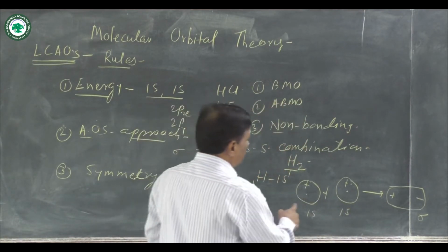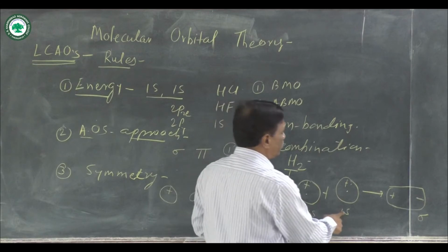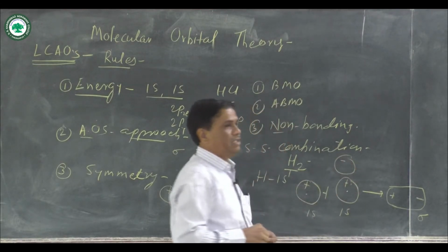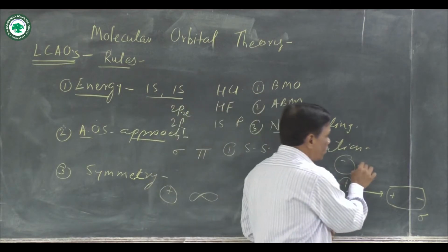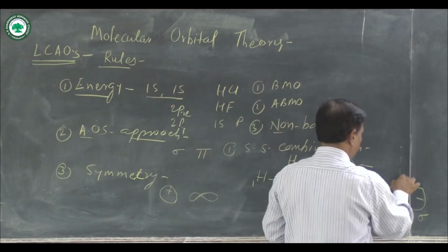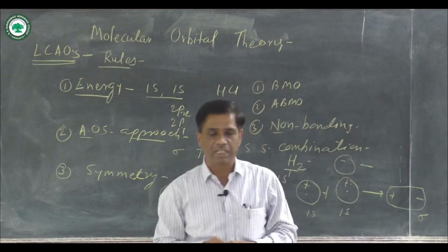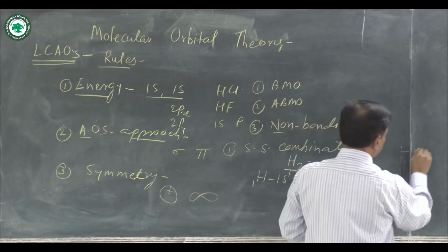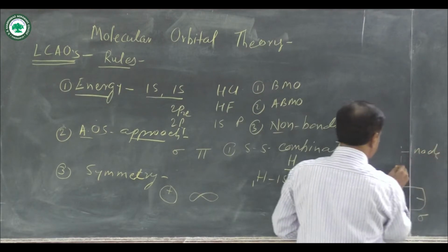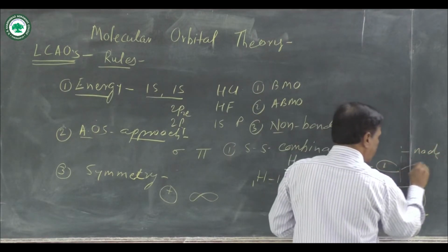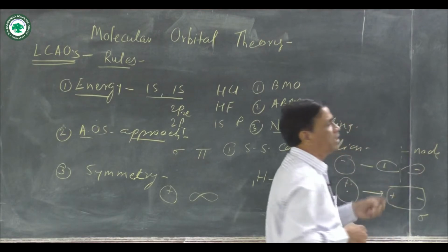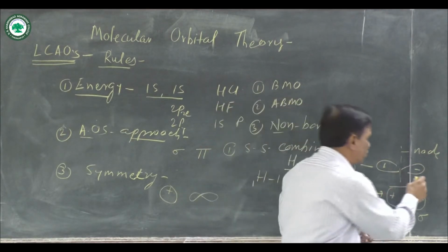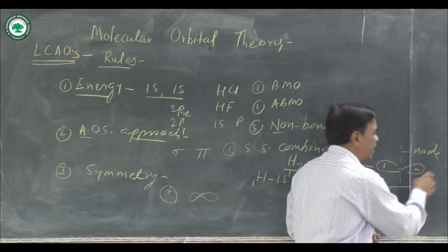Again, when that 1s orbital combines with the second 1s orbital with opposite sign, at that time there is a formation of a node, and that node is represented as a dotted line. In node formation, here is a positive and here is a negative, and this is called the antibonding molecular orbital, represented as sigma star.